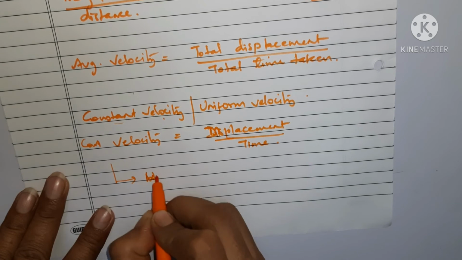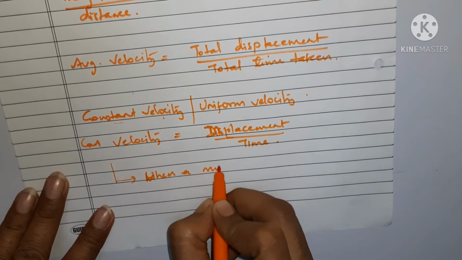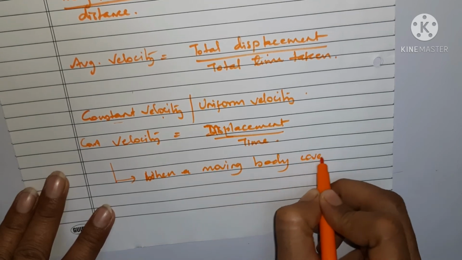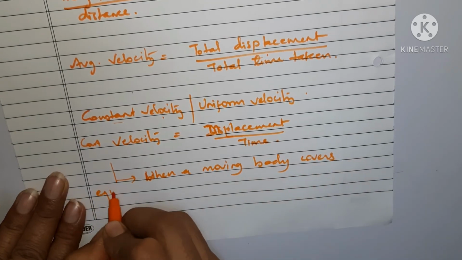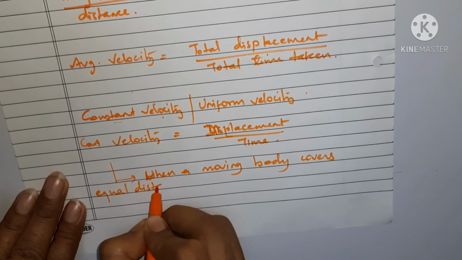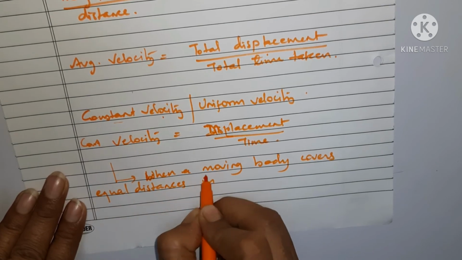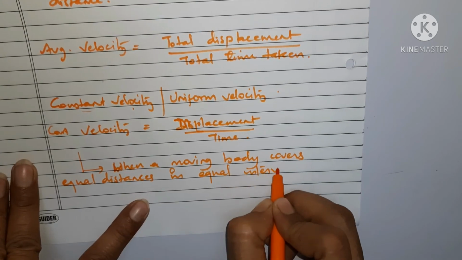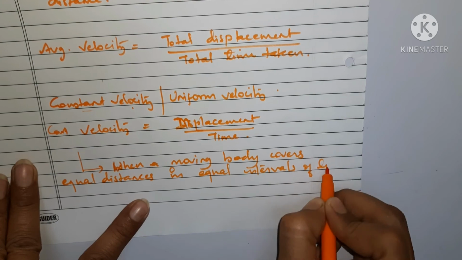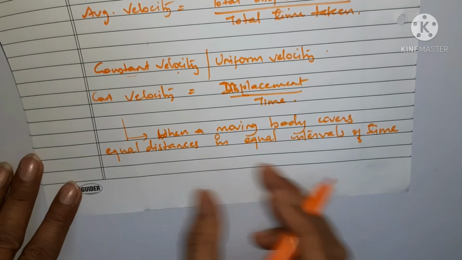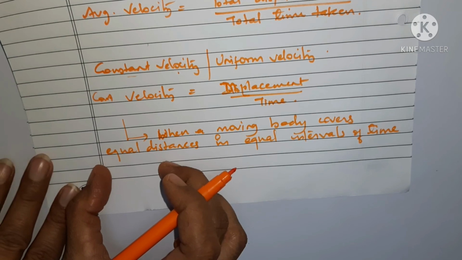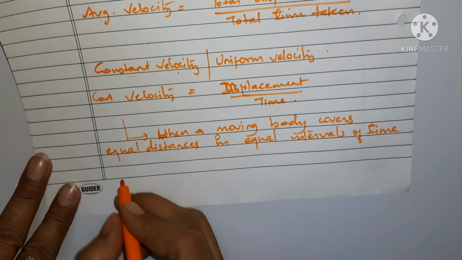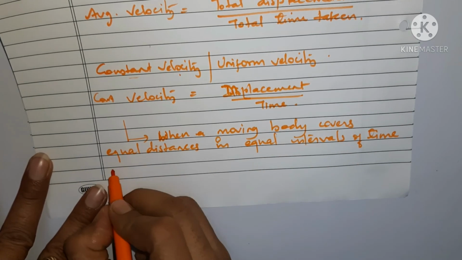When a moving body covers equal distances in equal intervals of time, and now one thing is included, you just guess: in a specific direction.